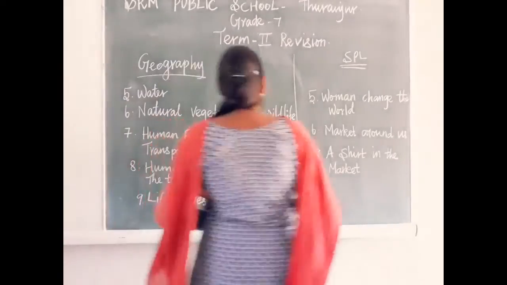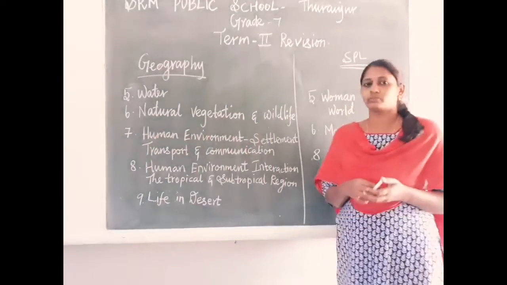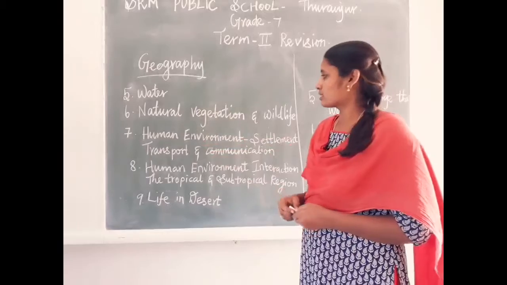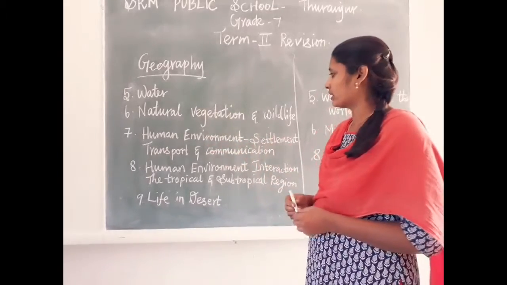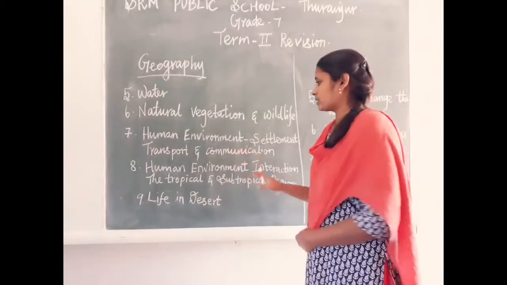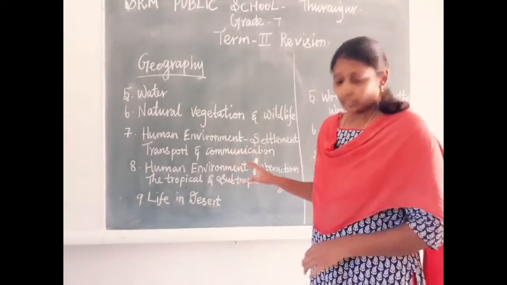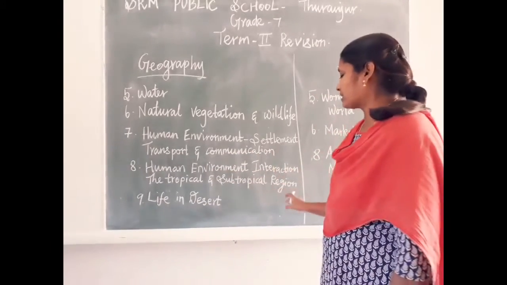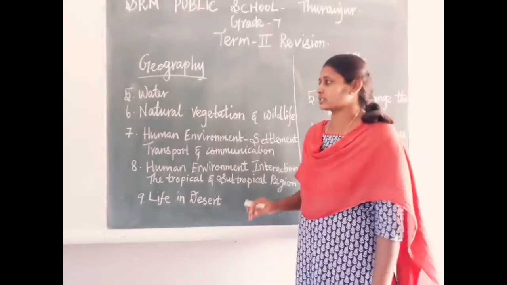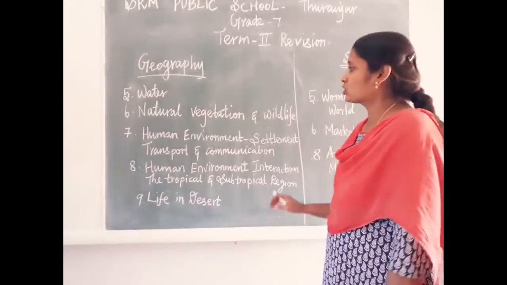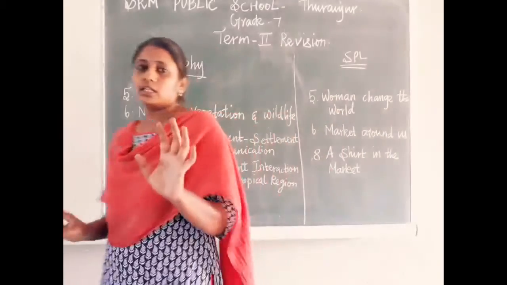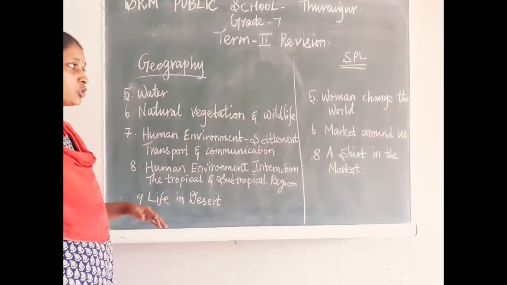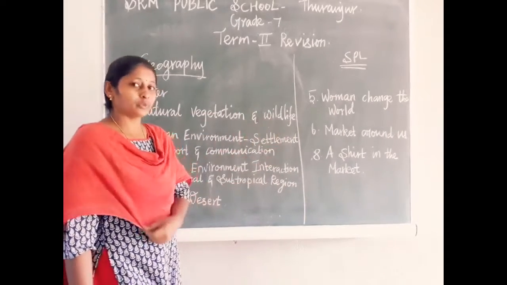So for grade 7 term 2, the lessons you have from the geography part are: 5th lesson water, 6th lesson natural vegetation and wildlife, 7th lesson human environment, settlement, transport and communication, 8th lesson human environment interaction, tropical and subtropical region, and 9th lesson life in desert. So we have 5 lessons from the geography part, and you have to read all 5 lessons.